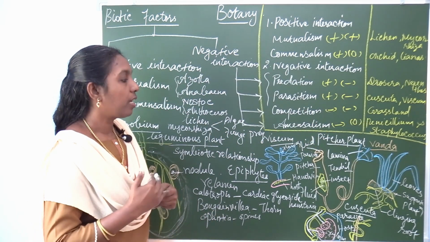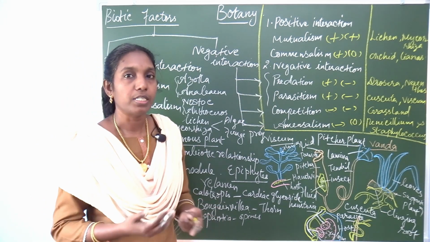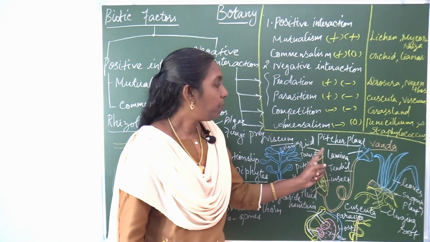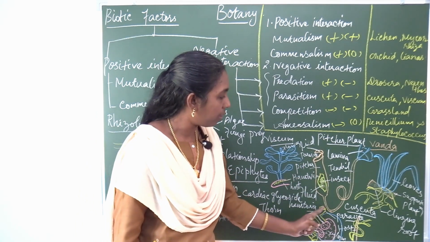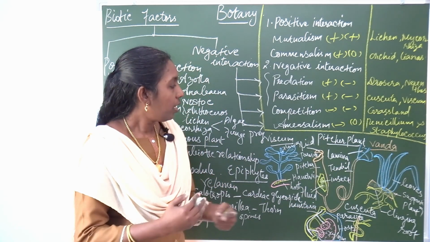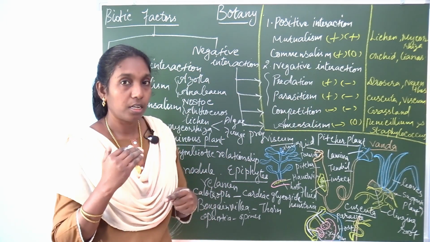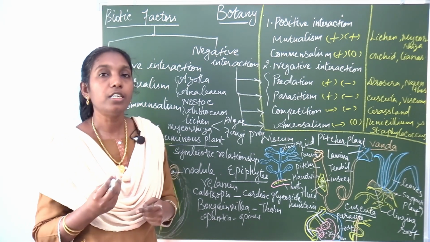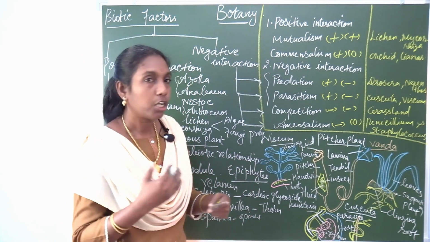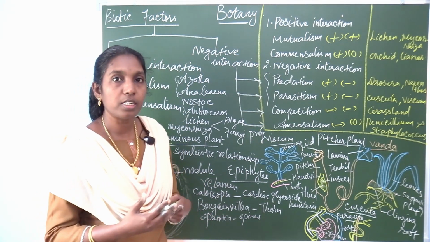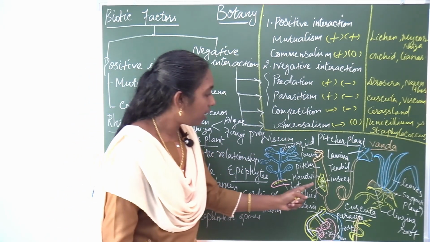In plants, you may see a number of insectivorous plants. In the lower classes, you may have learned different types of insectivorous plants. For example, the pitcher plant, Nepenthes. Look at this diagram. This is Nepenthes. In predation, there are a number of insectivorous plants. Drosera, the sundew plant. Nepenthes, the pitcher plant, or Utricularia. All these organisms come under predation. How are they predatory?